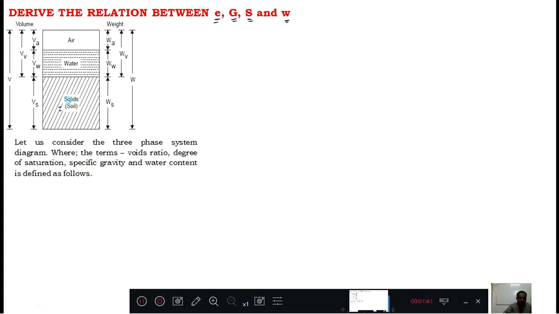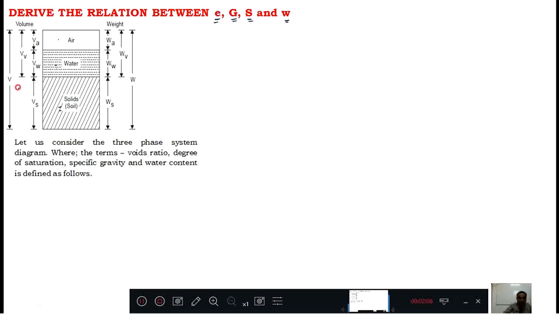This is the solids, water and air: Vs is the volume of solids, Vw the volume of water, Va the volume of air. Volume of water and air together is called volume of voids, and the total volume will be Vv plus Vs, or Vs plus Vw plus Va.